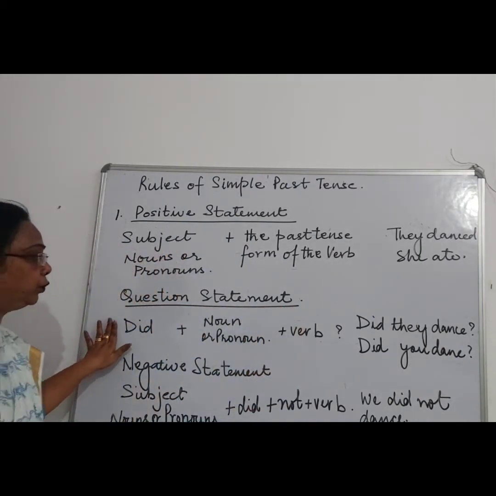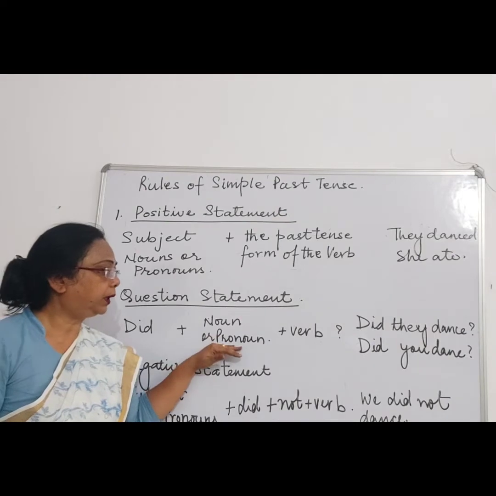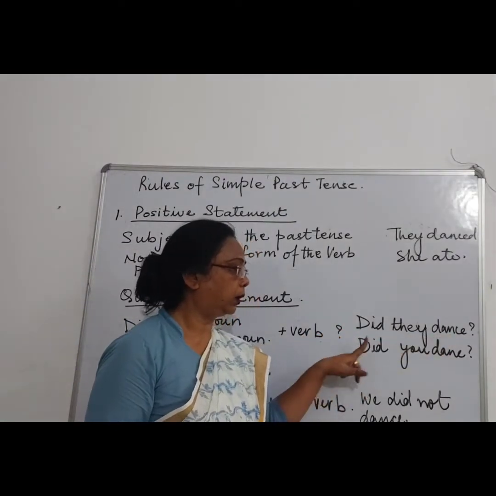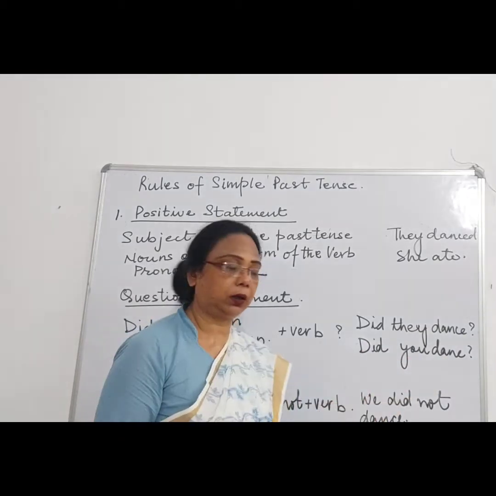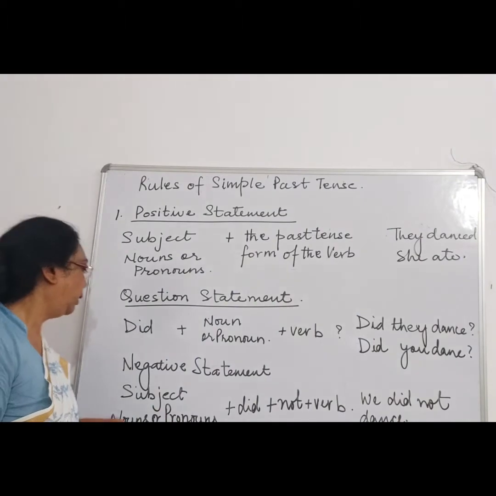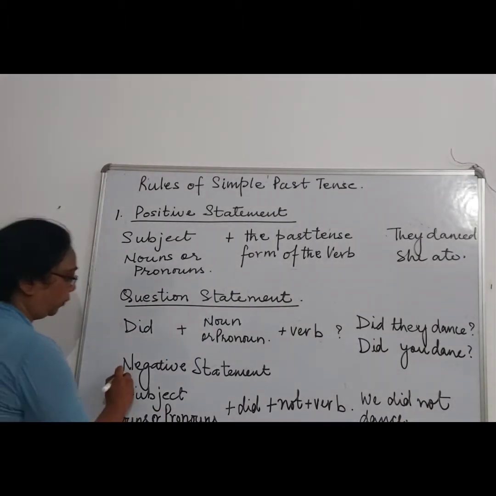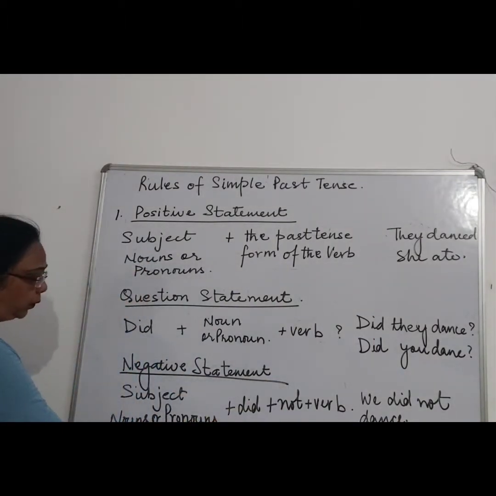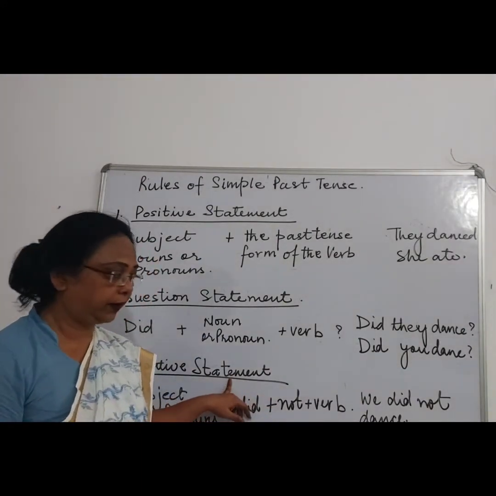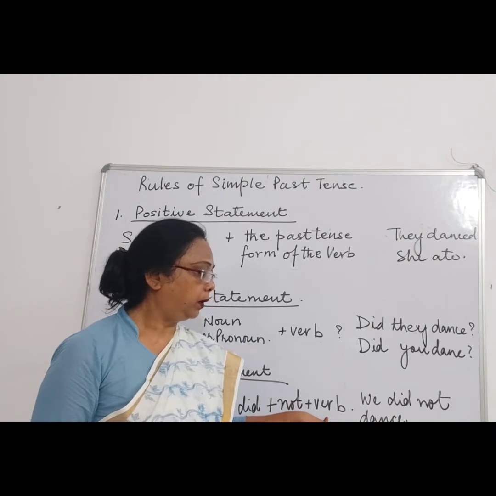But if the sentence is a question sentence, we will always use did, then the subject, then the verb. Like over here, did they dance? Did you dance? So for the question sentence, you will always use did. Now for the negative sentence, whether the subject is noun or pronoun, we will always use did plus not, because it is a negative sentence, and plus the verb.